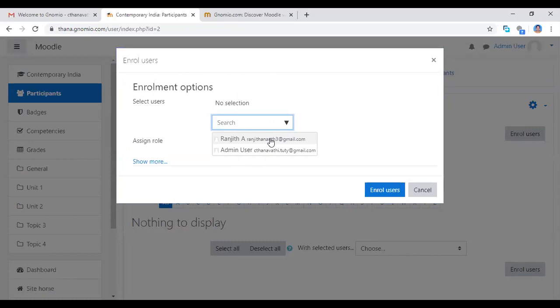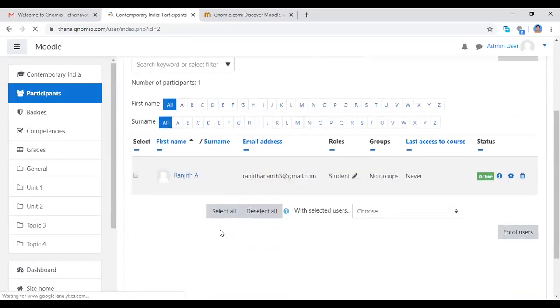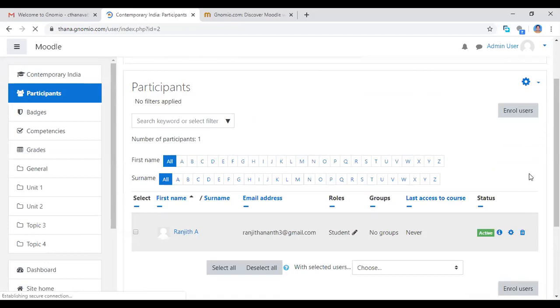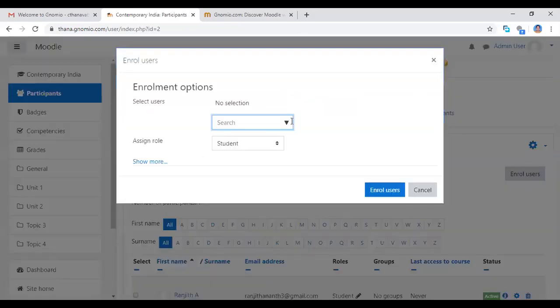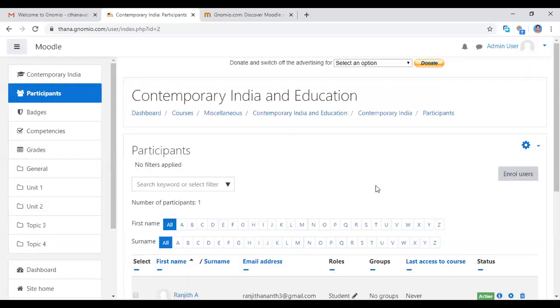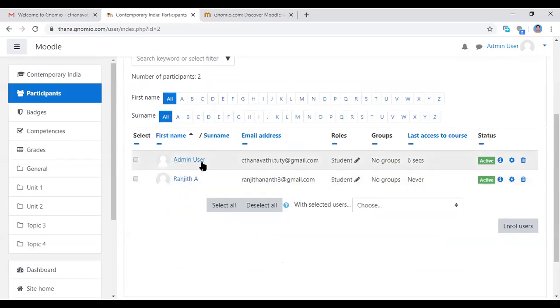So now I'm adding this Ranjit Anand here. Now I added. Then click enroll user. Now I'm also adding me as an admin and user. Then click enroll user. Now see here, two participants are there, me and Ranjit Anand.